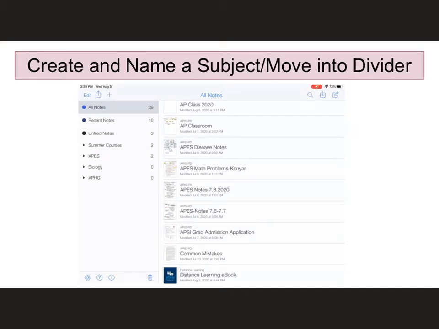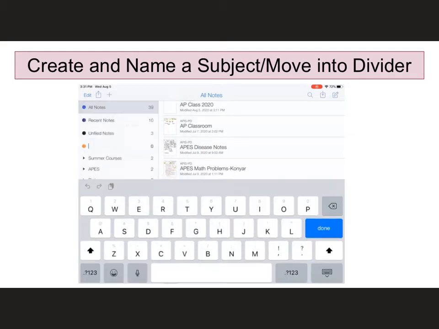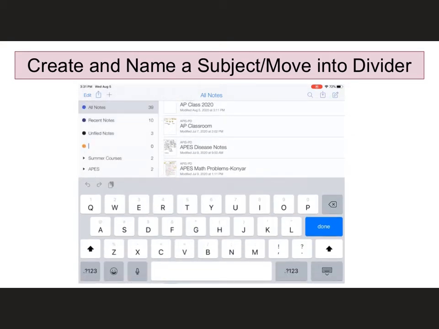So in biology, you're going to have lots of different things that you're going to be doing, and you want to be able to find those easily as well. So what we're going to do is create a subject for each of the topics that we'll be working on in biology. Now to do this, I am going to touch the plus sign, and this time I'm going to create a subject. So I'm going to touch create a subject, and you'll notice it opens up at top. So we'll figure out how to put it in biology later.